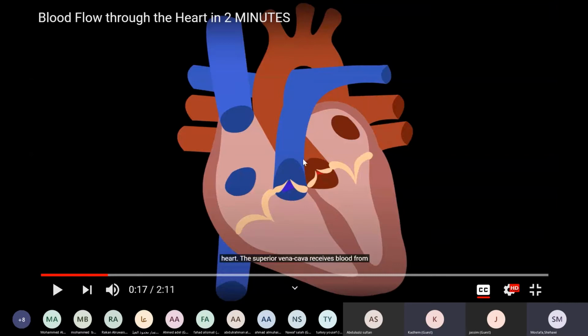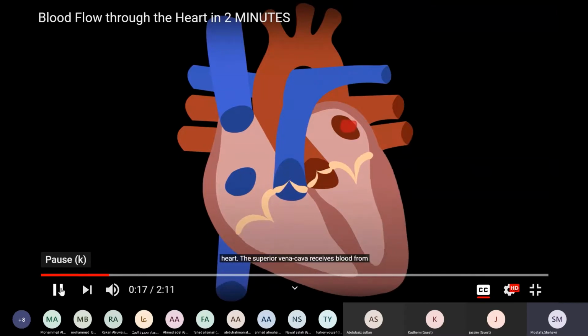The top chambers are called the atrium: right atrium, left atrium. The plural of the word atrium is atria. And ventricle, this is the right ventricle and this is the left ventricle. The plural of the word ventricle is ventricles, you add S, normal. But atrium, singular, plural atria, with A in the end, not M.